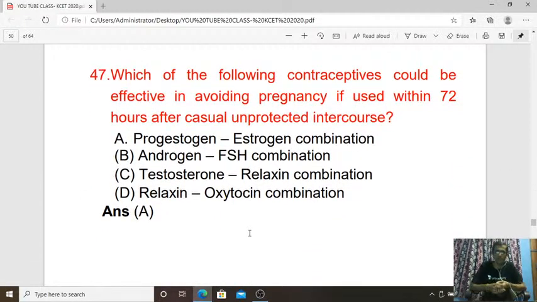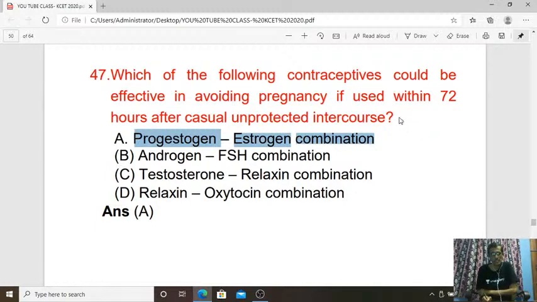47. Which of the following contraceptives could be effective in avoiding pregnancy if used within 72 hours after casual unprotected intercourse or sexual activity? For the 47th question, the answer is A: pills or tablets with a progestogen-estrogen combination, taken within 72 hours after casual unprotected intercourse.